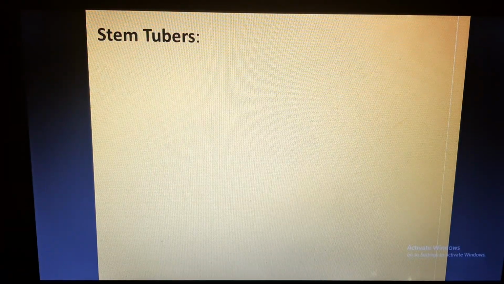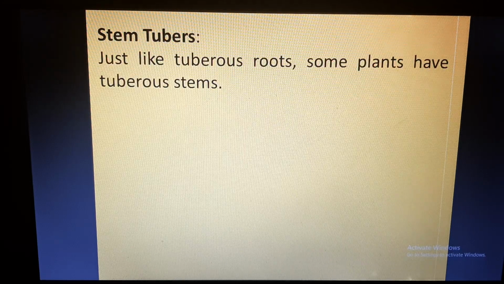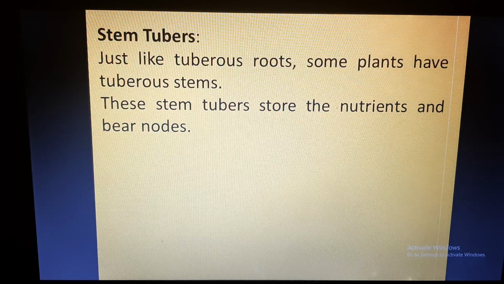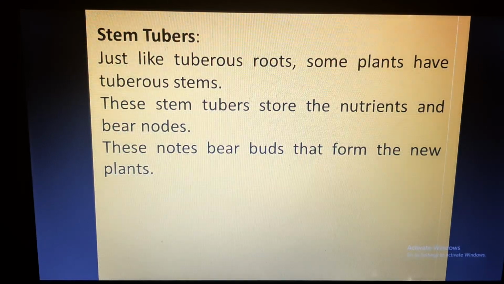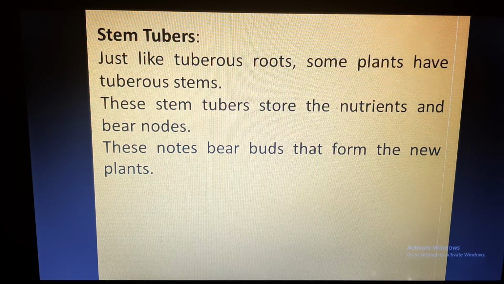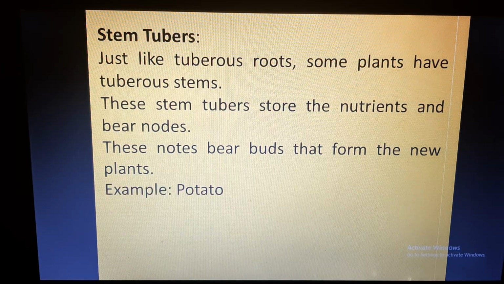Now we will discuss vegetative propagation through stem tubers. Some stems are modified into tubers or tuberous stems. These stem tubers store nutrients and they also bear nodes. The nodes bear buds, as we know, and this bud will form into a new plant.